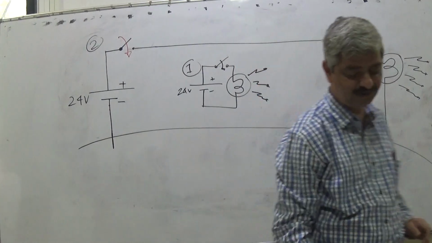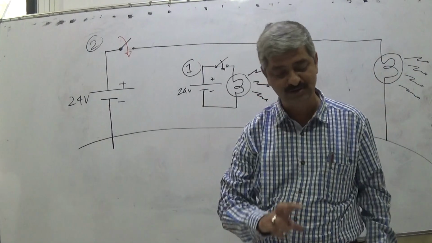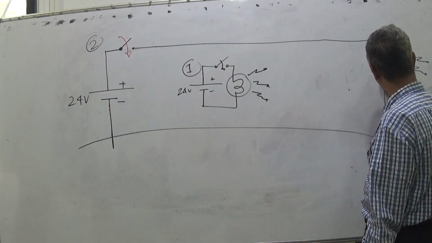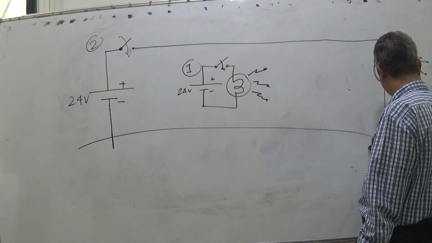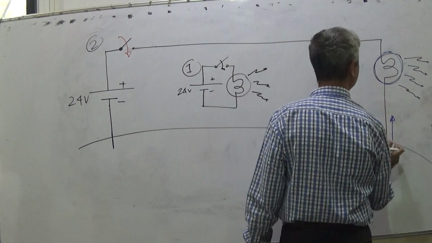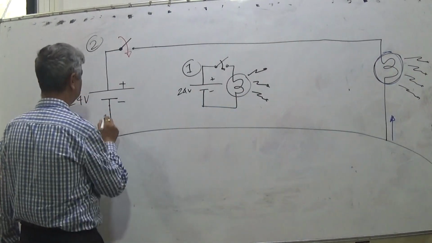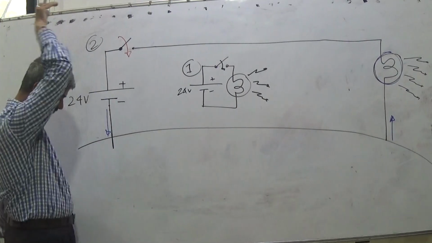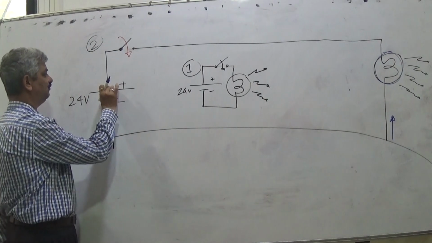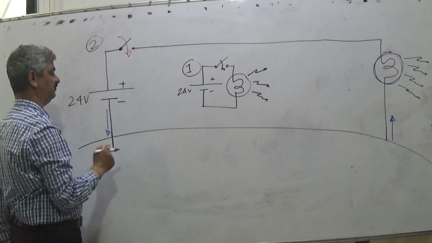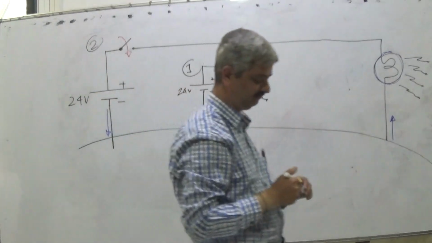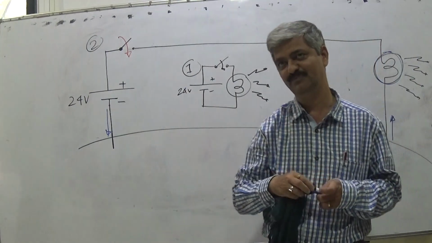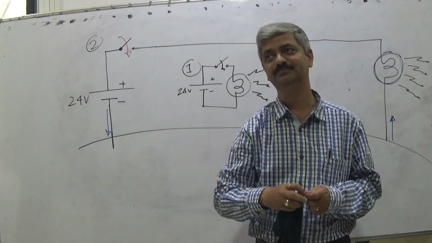So what is the crux? Why does the lamp glow? Because there is a continuous flow of electrons through this lamp. So when should that happen? This should always allow electrons to be pulled, and this should always accept the electrons. The negative terminal forces electrons in, the positive terminal extracts electrons, and that should happen without any problem. Now how and why does it happen is a very interesting scenario.